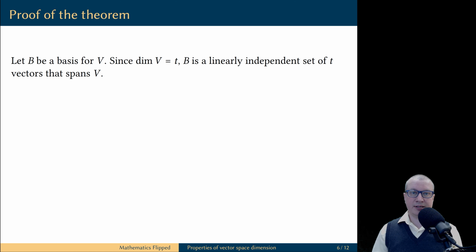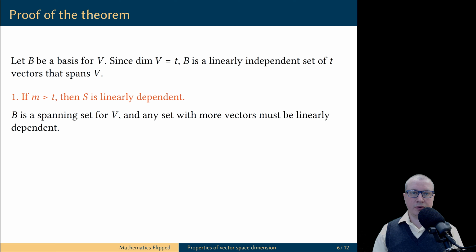I'm going to take a basis B of the vector space V, and because we assumed that the dimension of the vector space is equal to T, B is a linearly independent spanning set for V which contains exactly T vectors. To prove the first claim, let's observe that in the vector space V we have a spanning set B of size T, and we proved in a previous video that every set with more vectors than the size of a spanning set must automatically be linearly dependent. Because S contains more vectors than the set B, it means S must be linearly dependent.